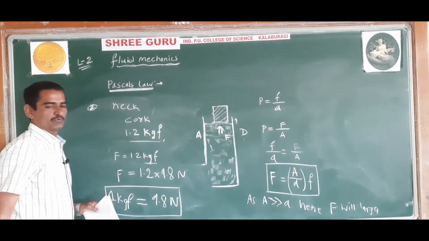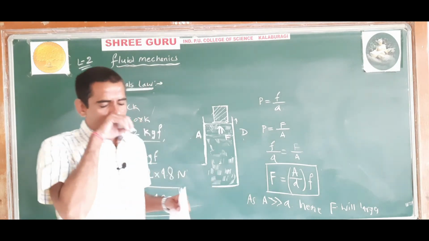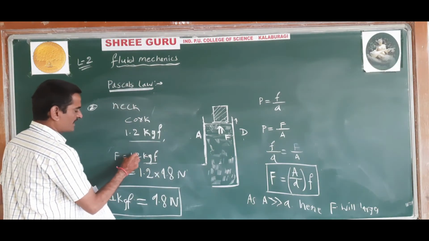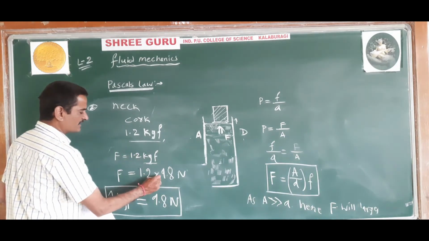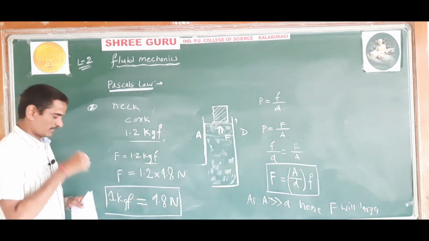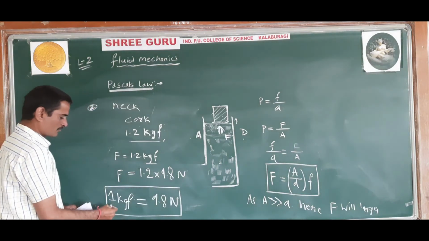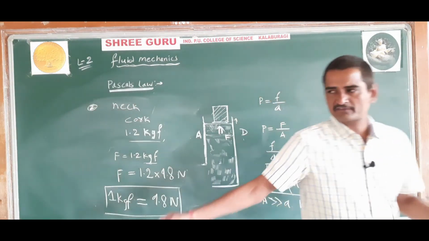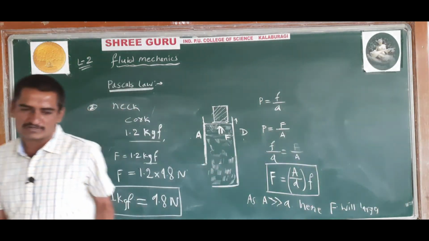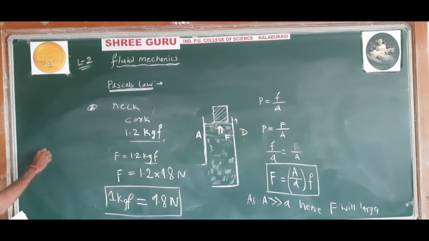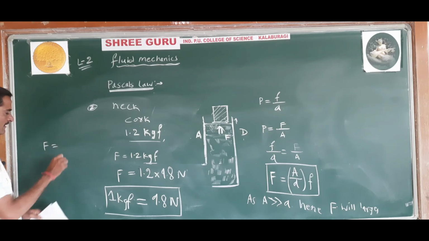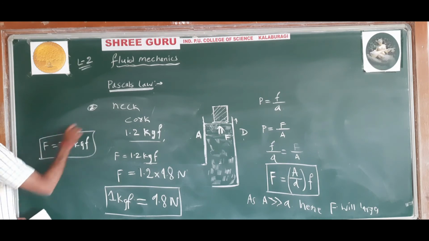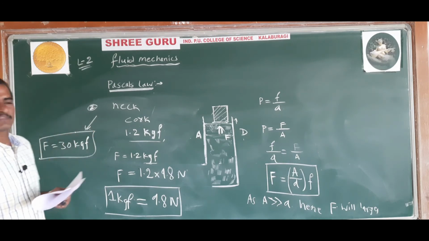kgf is a unit of force, a gravitational unit of force. So any xyz kgf means xyz into 9.8 Newton. Understood? That number into 9.8 Newton, or 1 kgf is equal to 9.8 Newton. Remember that. Okay, solve this numerical. I will give the final answer: the final answer comes out to be 30 kgf.